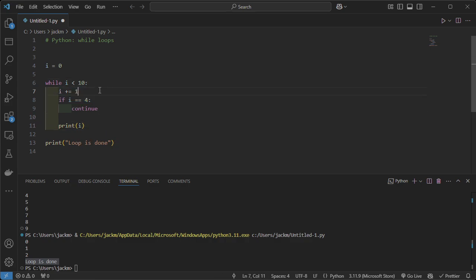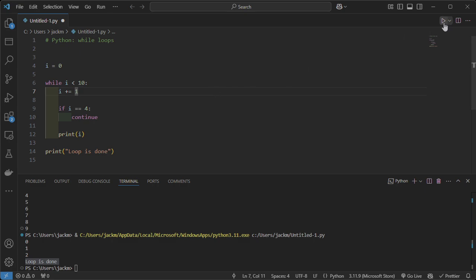What I am going to have to do here, so this is going to cause an infinite loop, because once I is equal to 4, we're just going to run this over and over again. So what I'm going to do is have the first thing we do in the loop be to increment the number. And that way, when we have I equal to 4, we're not going to print it, but we can still continue iterating the number. So you've always got to think about that flow of execution, because you don't want to be stuck in an infinite loop, because then your code will just stop whatever it's doing and it will get stuck, it will hang there.